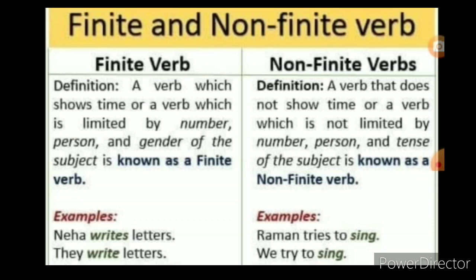Next one, see the non-finite verb: a verb that does not show time. It does not show the time, so it doesn't show tense. But what is added before it? To is added, which is not limited by the number, person and tense of the subject. Finite verbs have tense, but non-finite do not; gerund -ing can be added, and to can also be added.